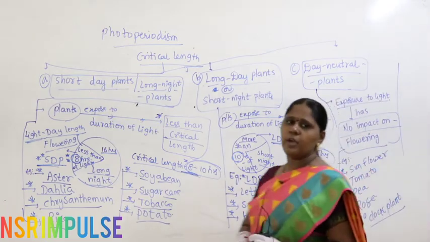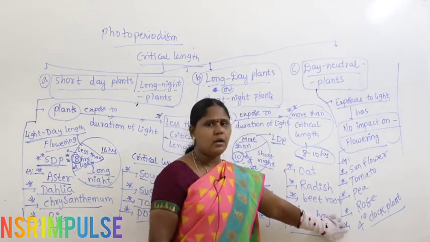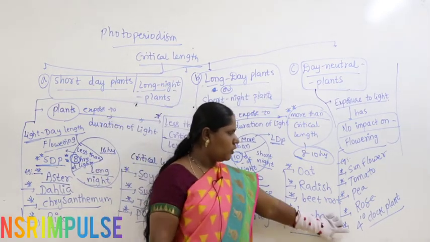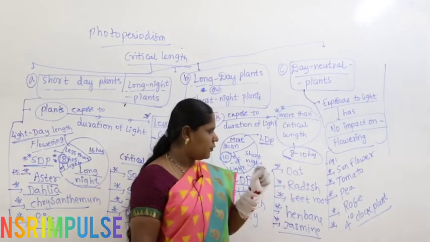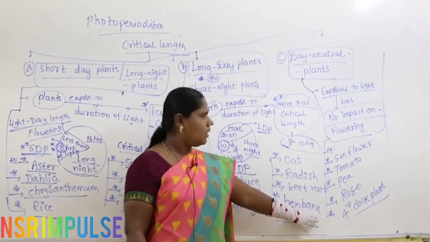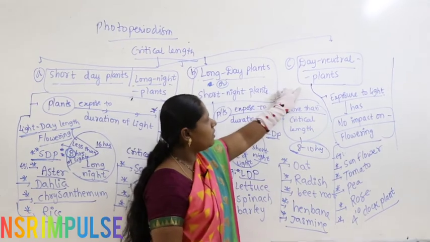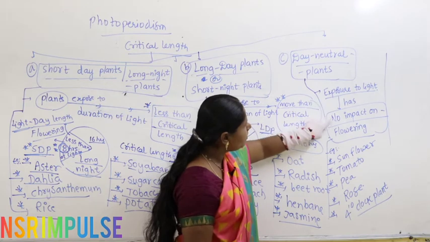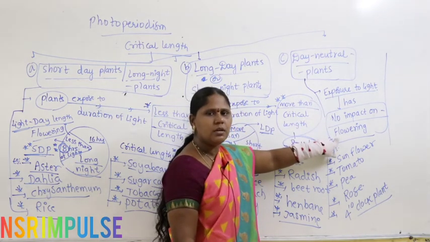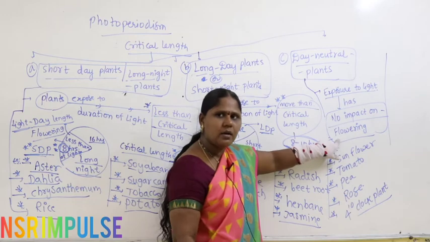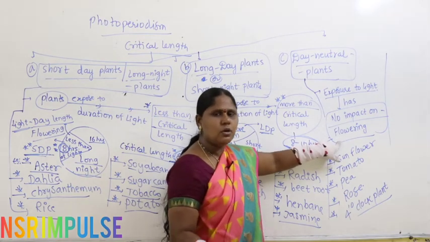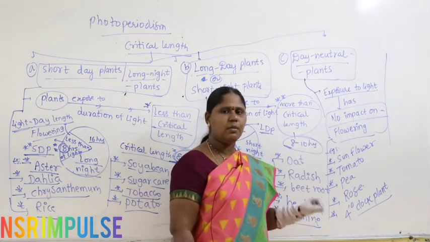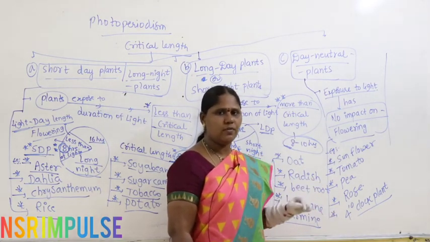Right guys, you may be wondering what this 4 o'clock plant is. Definitely we will discuss this 4 o'clock plant in the genetics part. At that time I will tell you what a 4 o'clock plant is, because there are a few points you have to remember about it. Okay. So, what are the day neutral plants here? We say exposure to light has no impact on flowering. So, whether they get exposed to longer nights or shorter nights, no impact. Throughout the year we may get flowers, or whenever the plant reaches maturity, then only flowers will come.